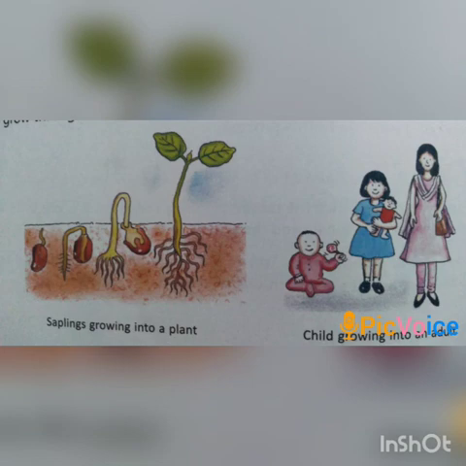This also shows the characteristic of growth in a living organism. However, animals do not grow after a particular age, but plants continue to grow throughout their life. So this is one of the characters of living things.